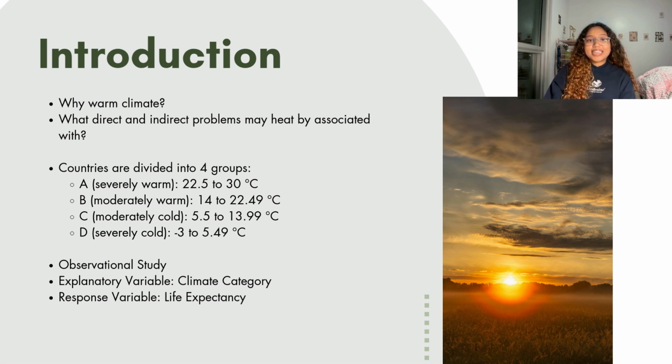Before getting into the data, it's important to understand why warmer climates might affect life expectancy. Warm and hot climates can create several direct and indirect challenges for public health. Directly, high temperatures increase the risk of heat-related illnesses such as heat exhaustion and heat stroke, and this can happen especially in areas that don't have widespread access to cooling systems.